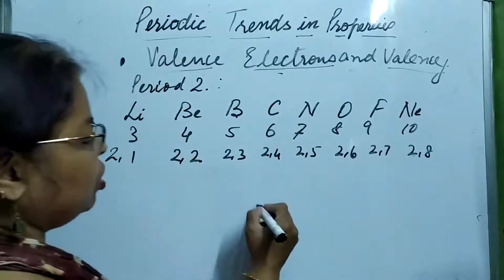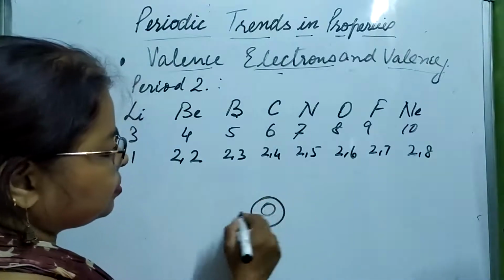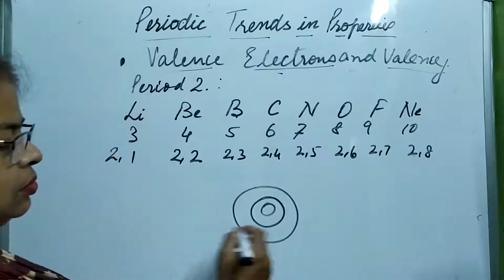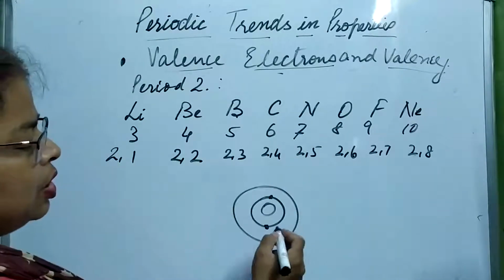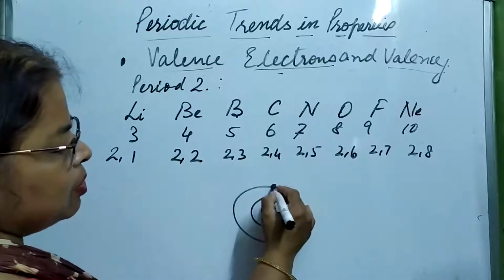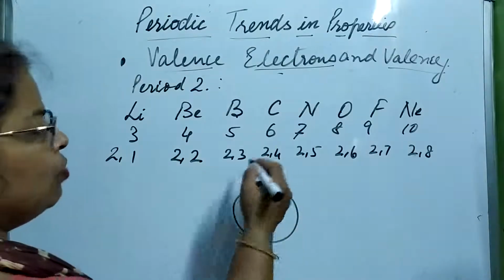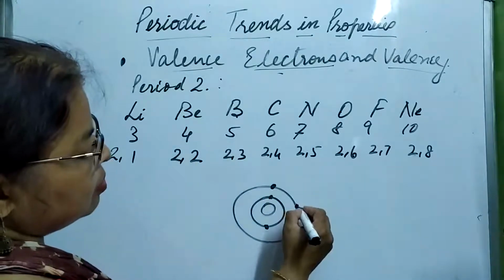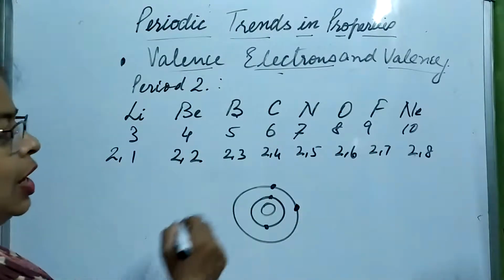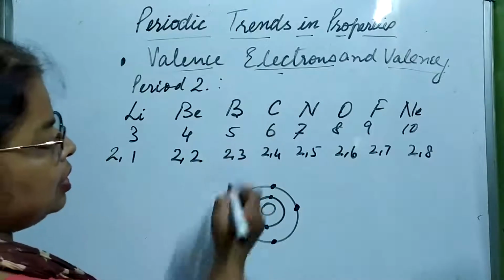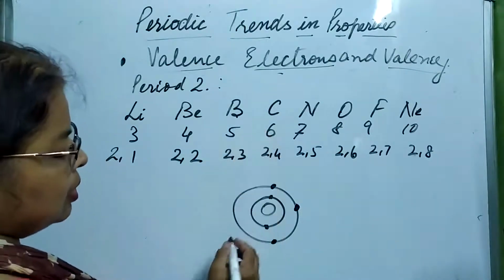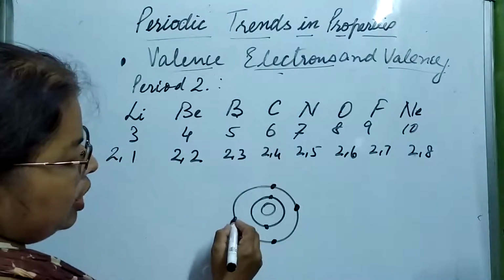Okay, it means 2 in the inner shell, for all of these. Now, in the case of lithium, 1 electron is there. When we talk about beryllium, then 2 electrons. Boron, 3 electrons. Carbon, 4 electrons.